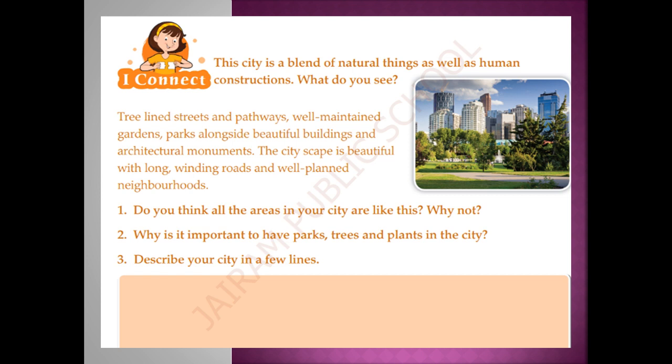The cityscape is beautiful with long, winding roads and well planned neighborhoods. This will be a feast to our eyes. Am I right? Yes. So, in that picture also, trees were lined up, and it is very good to feed our eyes.